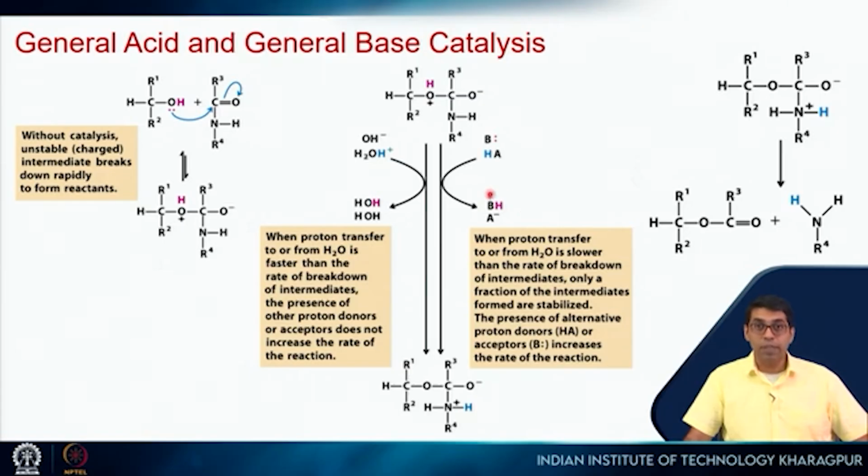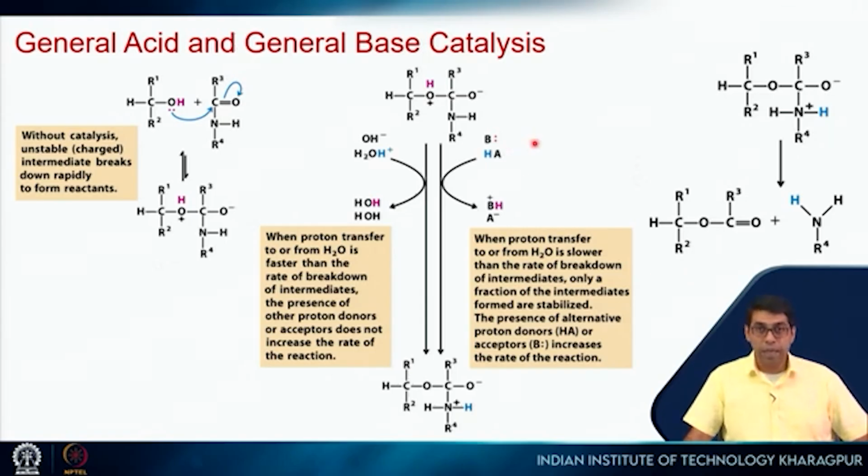If they are present, then this general acid can donate the proton here, and the base can abstract the proton here. So now the intermediate is changed, and then it will undergo this reaction. You see that this bond is more stable, this is more vulnerable. So this negative charge comes here, and this bond breaks, and that completes the reaction.